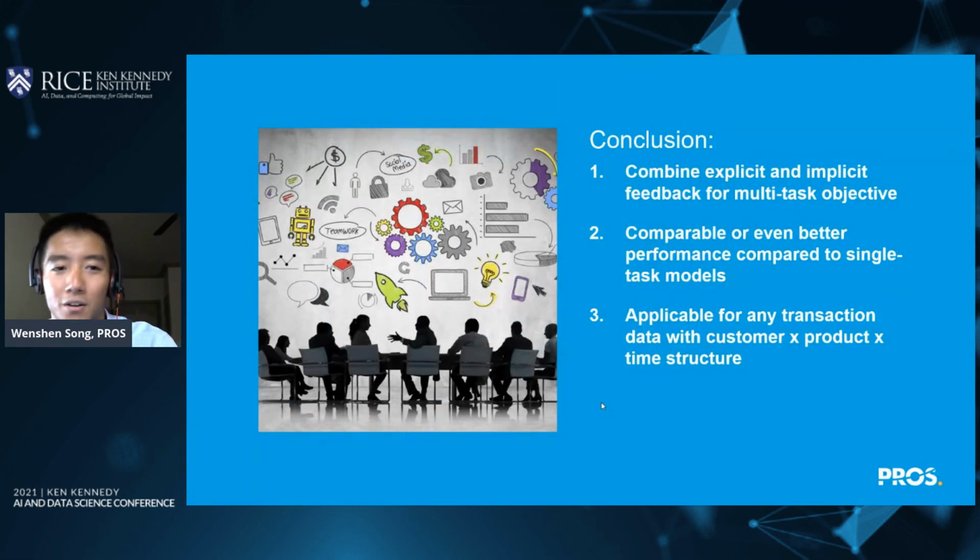Here is the conclusion. The multitask model has successfully combined explicit and implicit feedbacks for a multitask objective, and it can generate comparable or even better performance compared to the single task model due to the joint learning. And also, it is a general solution because it is applicable for any transaction data that have customer, product, and time structure.